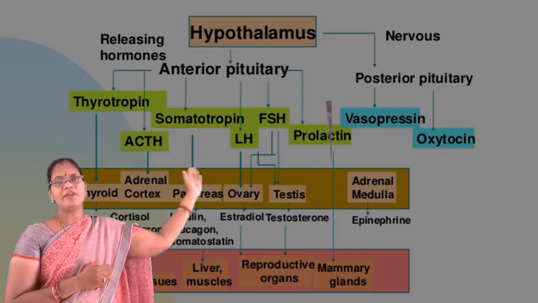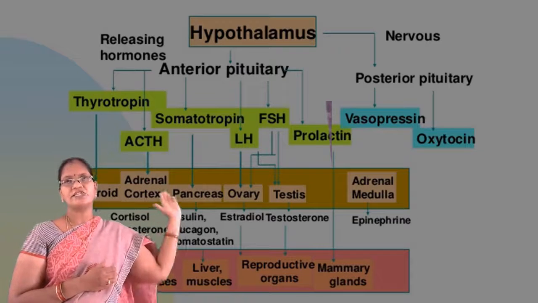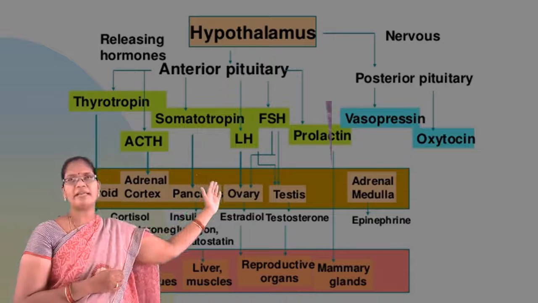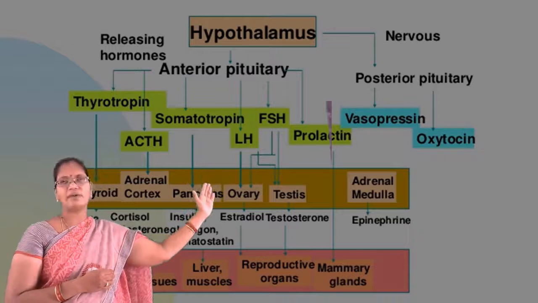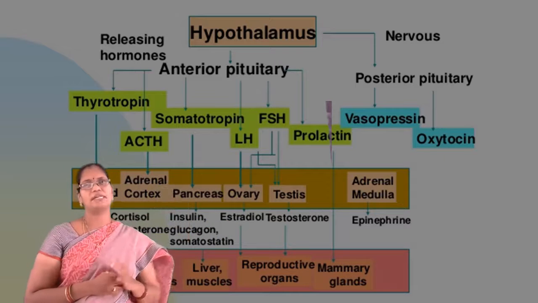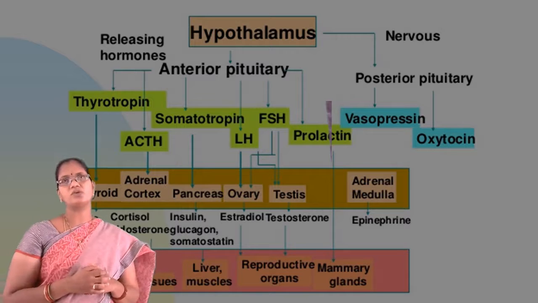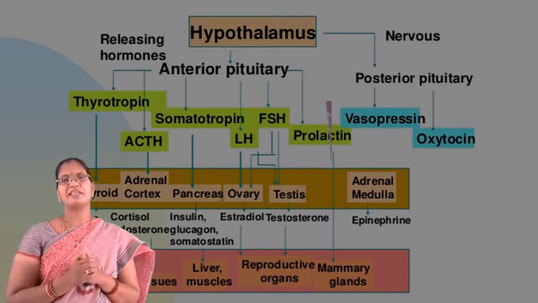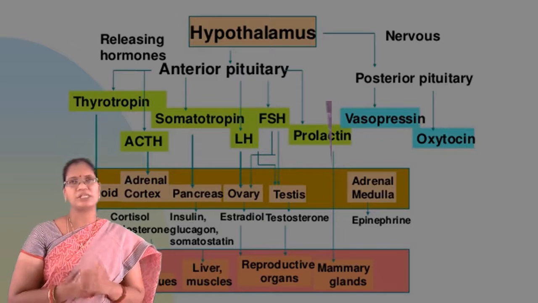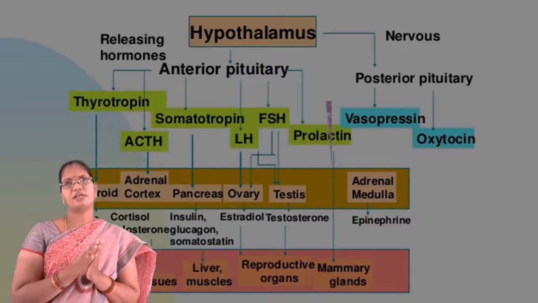In the same way, when the stimulus reaches the hypothalamus, it will move to the posterior pituitary gland, and this posterior pituitary gland will secrete two hormones, that is vasopressin and oxytocin. These vasopressin and oxytocin are mainly responsible for uterine muscle contractions. Vaso means vessel, pressin means constriction.